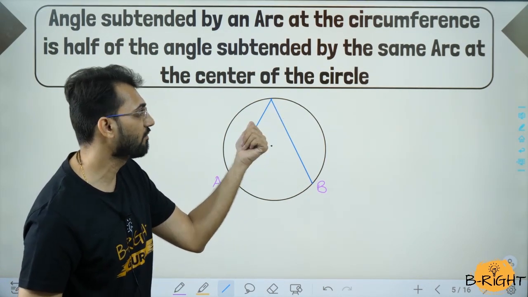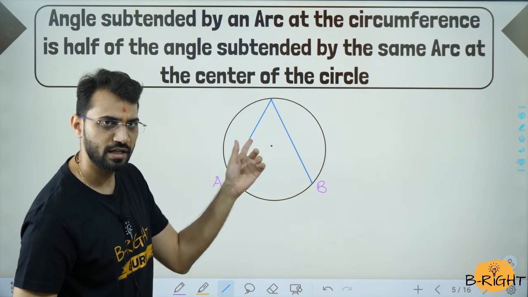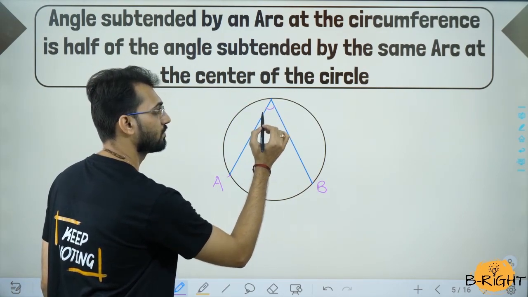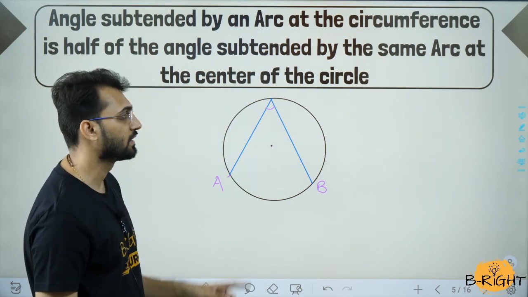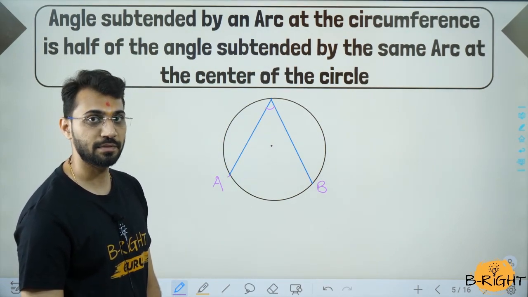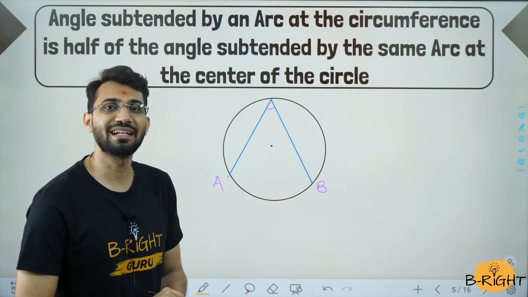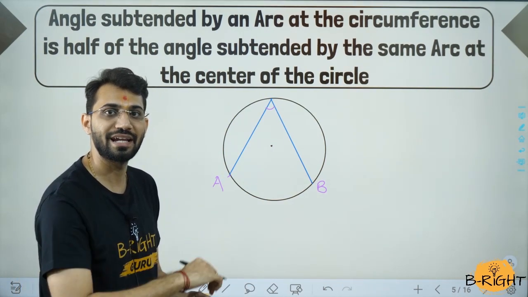Okay, इसका वैल्यू, किसका वैल्यू? जो एंगल अभी हम लोग ने बनाया. Okay, this angle, the value is half of the angle subtended by the same arc. The arc is same, but the angle is subtended at center. So now we have to draw the angle at center.